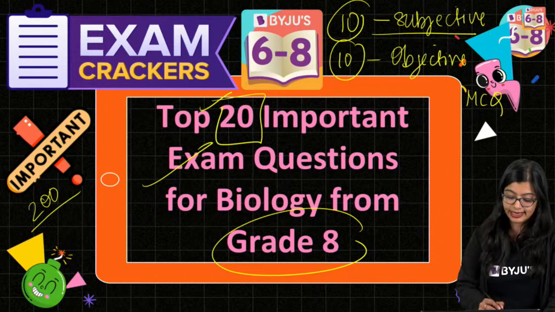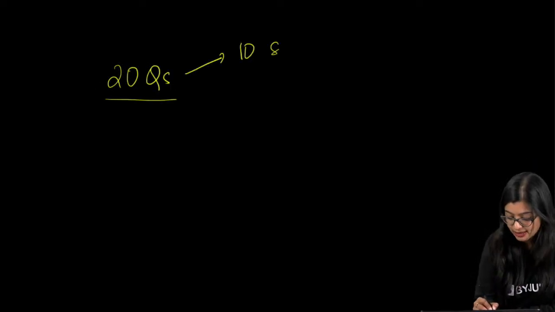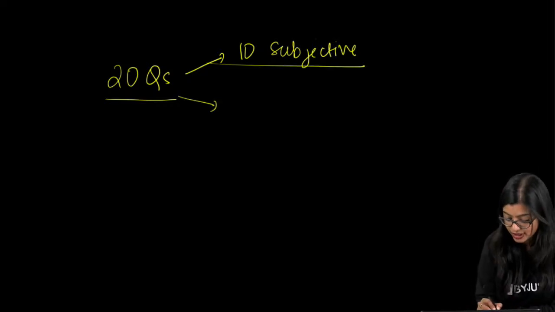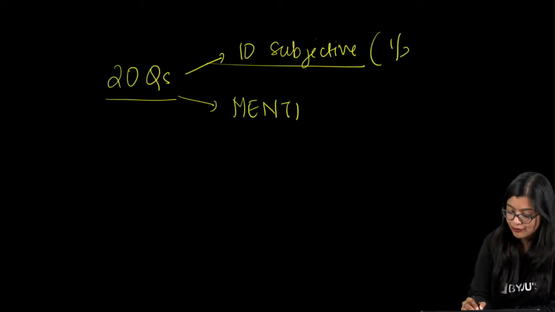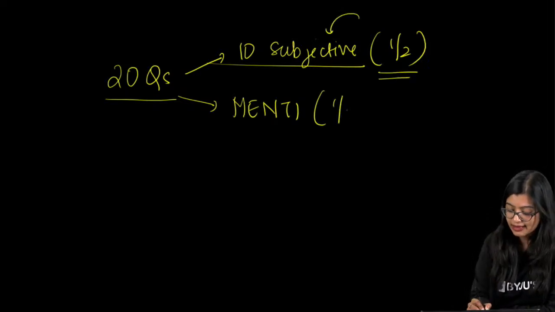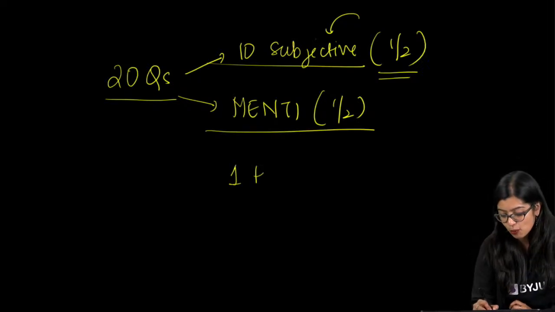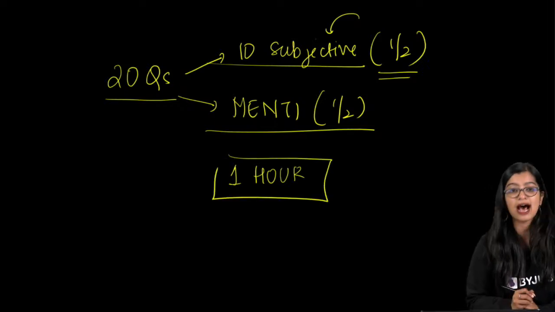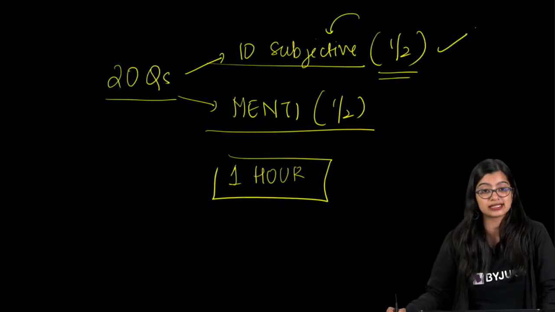Again, like I said, what is our flow for today? We have a total of 20 questions that we are going to be looking at, out of which we have 10 subjective questions. That means that you have to write the answer for this. After which we will be having a Menti quiz. We will aim for half an hour to wind up the subjective questions, and in the next half an hour after that we will do Menti. So it is going to be a total of a 1 hour class today. Please make sure that you are all ready. And yes, first is going to be subjective.